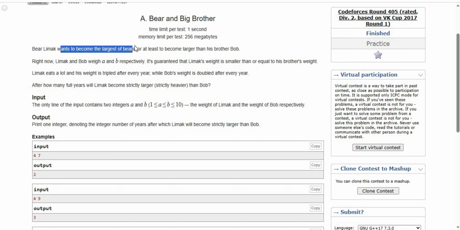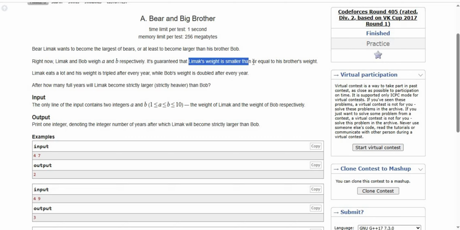Today's topic is Bear and Big Brother. The problem contains two lads, one is Limak and another is Bob. Here are some conditions: Limak and Bob want to become the largest.